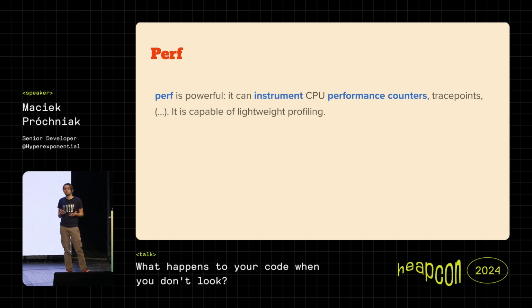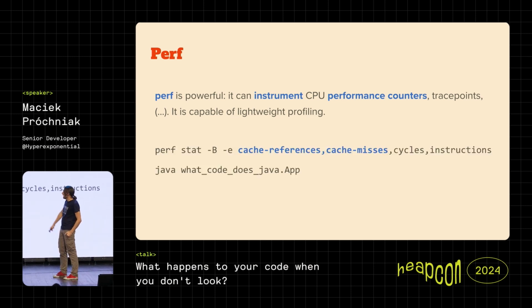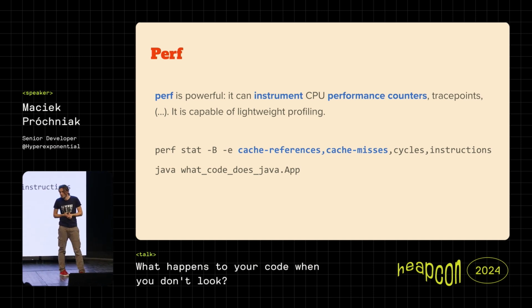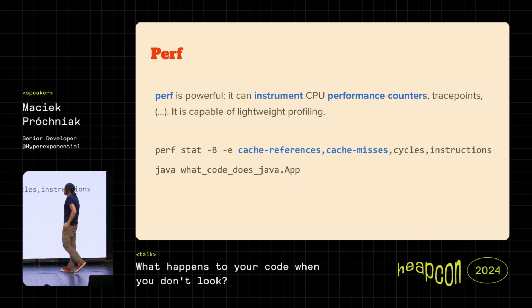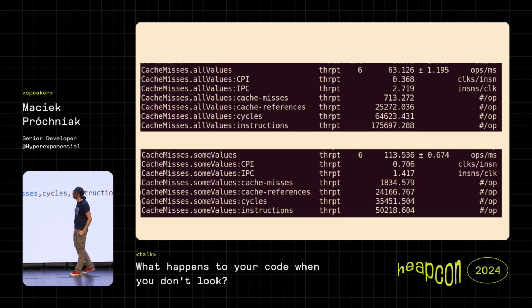So there are various metrics that are implemented in the CPU itself, and all we need to do is get the values out of there. And it turns out that it works also quite nicely with Java programs, also for profiling. But here, let's see what those performance counters, this time cache references and cache misses, will tell us.